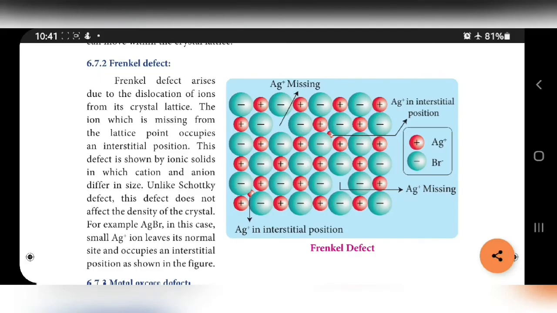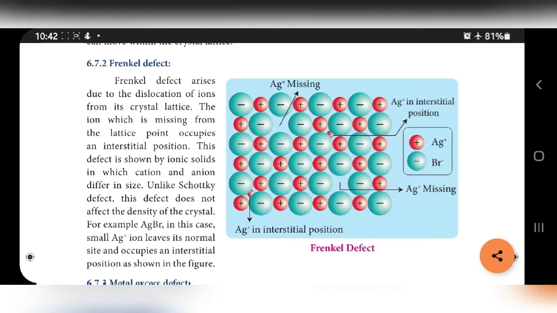Thank you. Next topic, Frenkel defect. See this picture. AgCl, AgBr is given. Here also negative ions and positive ions are alternatively arranged.